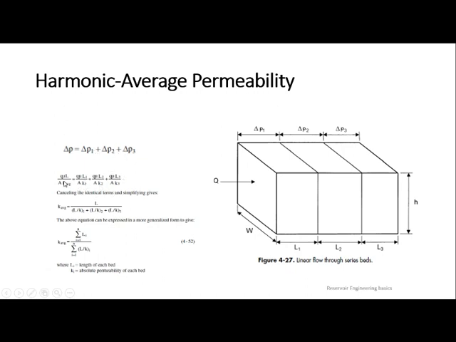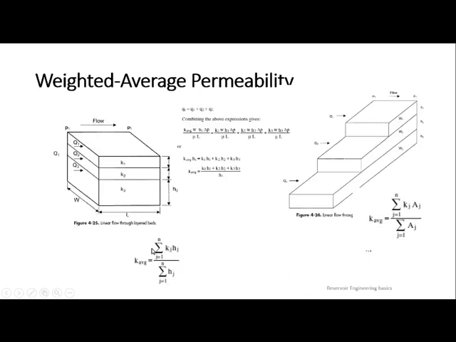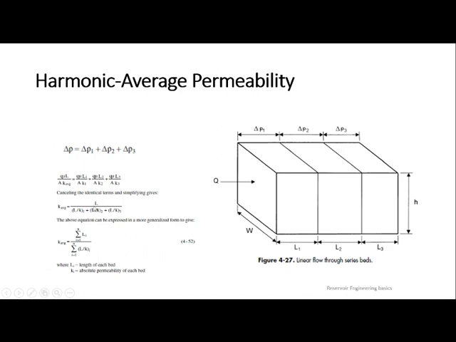Then Q mu by A on LHS and RHS will cancel, and this will come L by K1. This is all rearrangement of this. L representing the length, L1 plus L2 plus L3. So how many L's are there? You can name it sigma i is equal to 1 to n Li. So if it is 3, L1 plus L2 plus L3. If it is 4, L1 plus L2 plus L3 plus L4. In the same way, the denominator is L by Ki, sigma i is equal to 1 to n. So these are the formulas. This formula for K average and this formula for weighted permeability are important. This is what I was just trying to tell you, how they were actually derived.